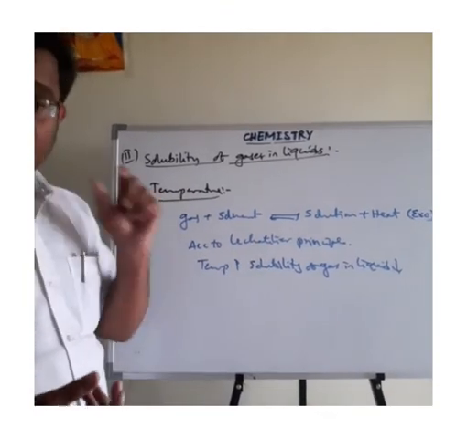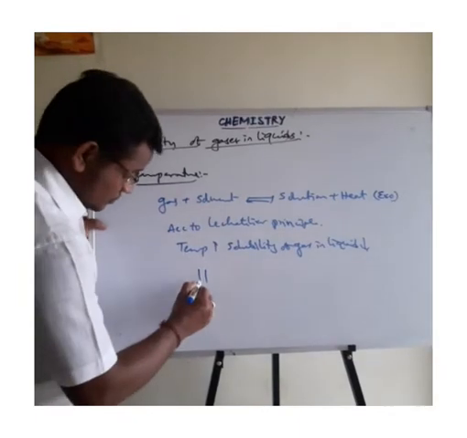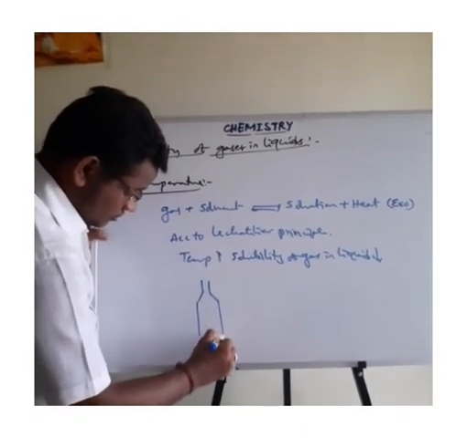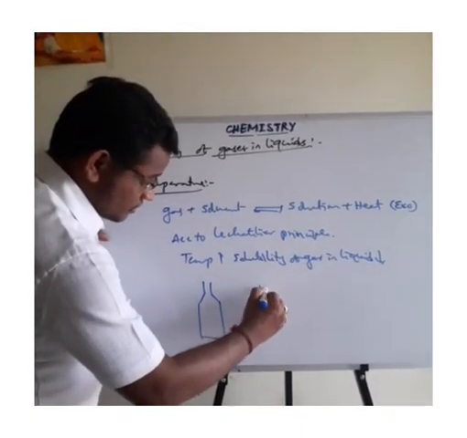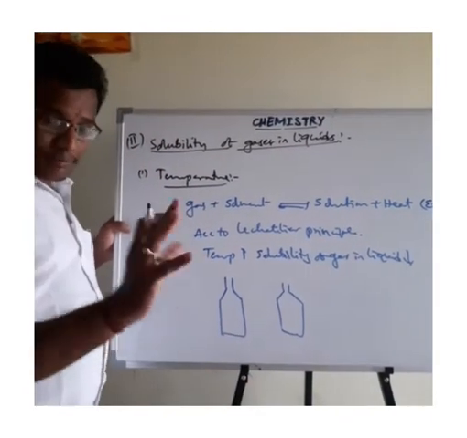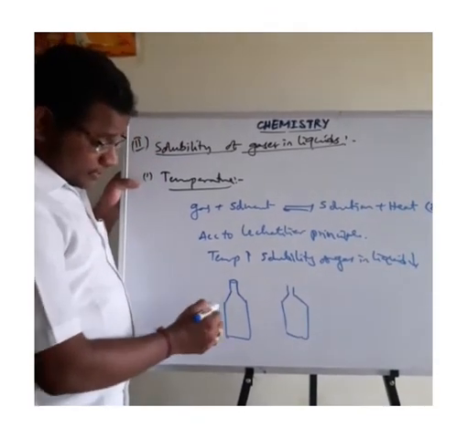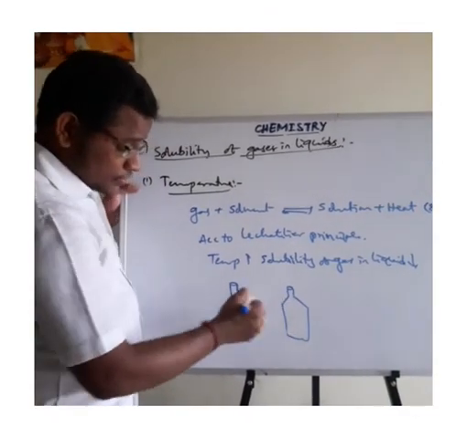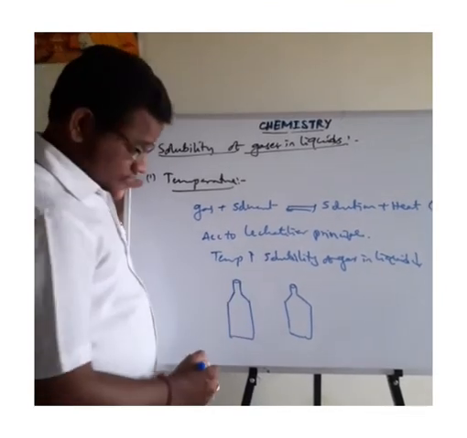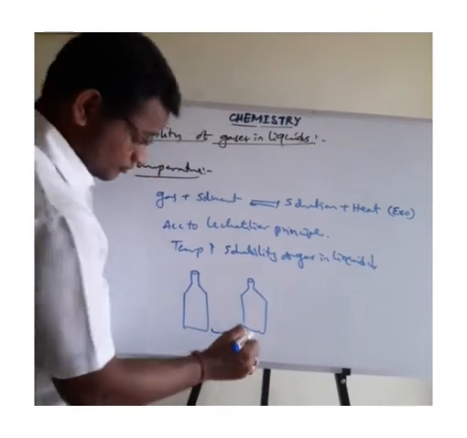That is explained by a small example. You take two soda bottles. This is one soda water, and this is another soda water. Both are at equal temperature. After that, both soda bottles are kept in the deep fridge for half an hour.